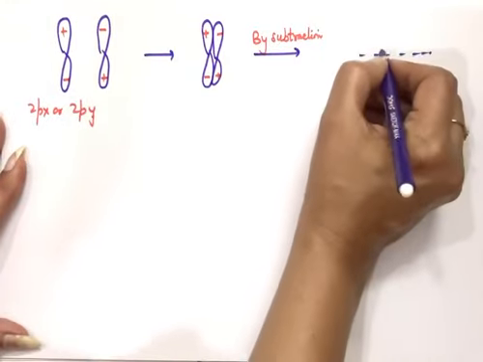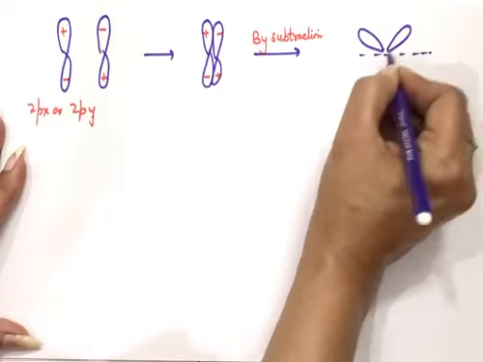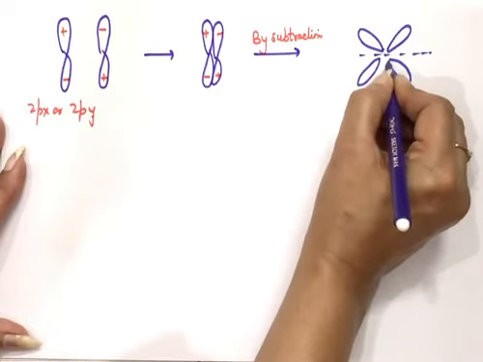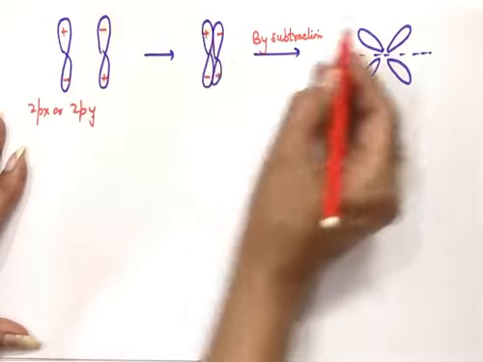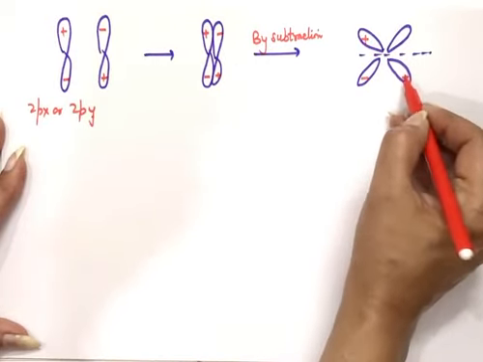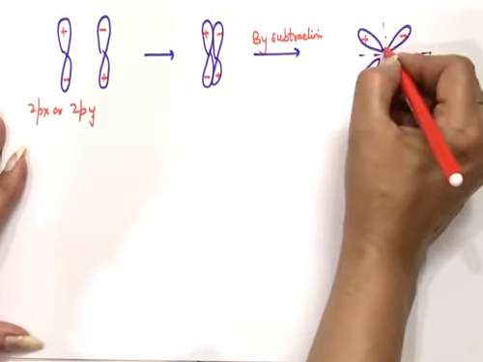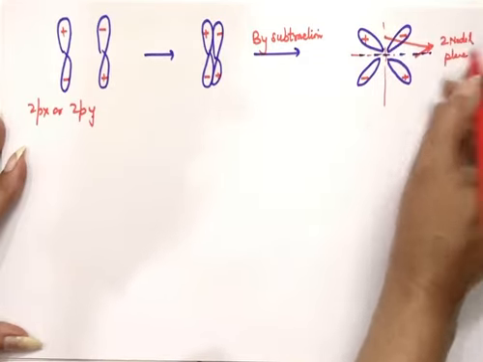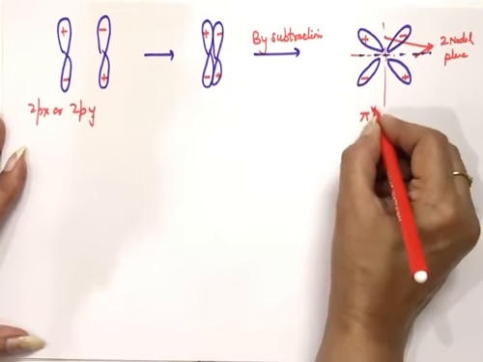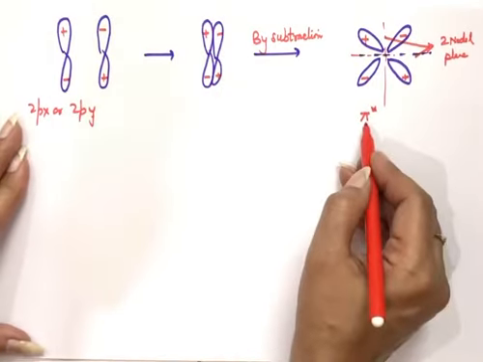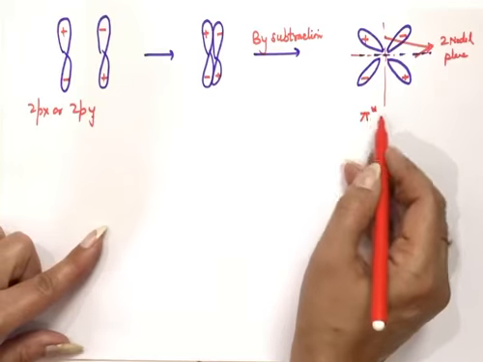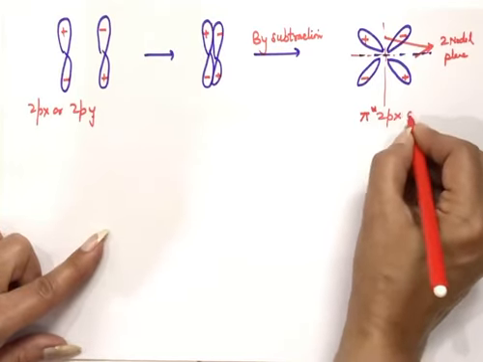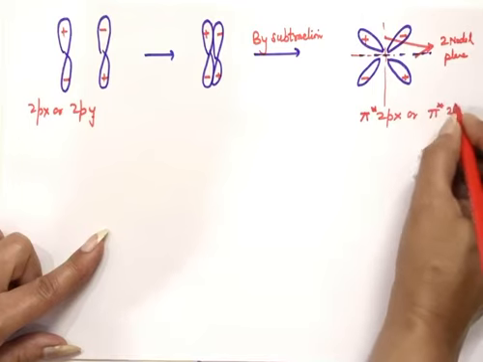This is the plane. So when they move away from each other, they will separate like this. And the lobes here will have plus sign here, minus, this is plus and this is minus. So in this case we are getting two nodal planes. And the designation here is pi star because overlapping is sideways, so pi anti-bonding, subtractive effect, so star is there. Either this is pi star 2px or this is pi star 2py.